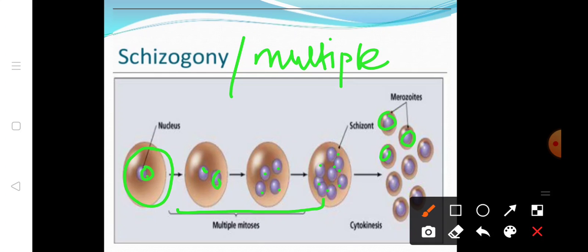That is known as schizogony, or multiple fission. It is simply one cell dividing into many daughter cells, with the nucleus undergoing division in between.